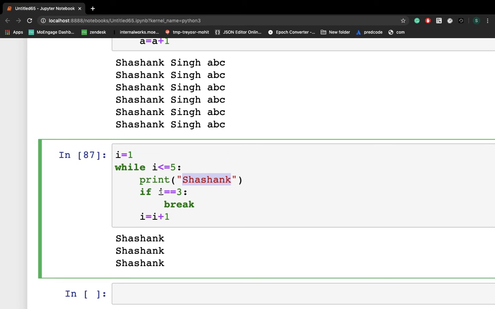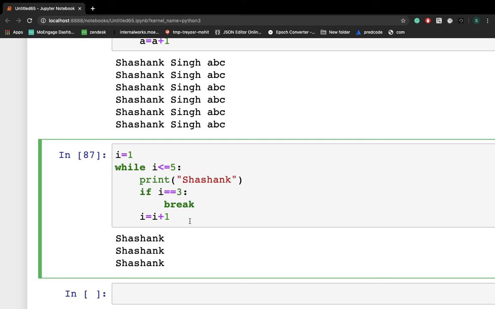Now if 3 is equal to 3, it's true, right? So we'll break, the break statement will stop the current iteration and come out of the loop, right? As I told you, with a break statement we can stop the loop even if the while condition is true also, right? So that's how we use break.